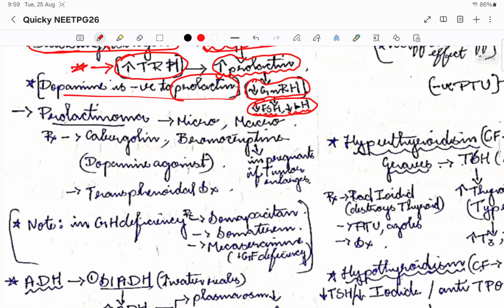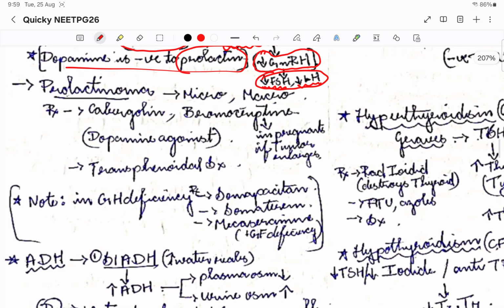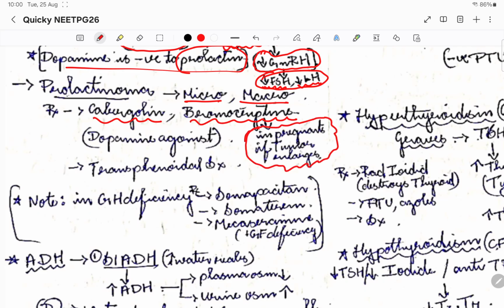So now with respect to the pathology of prolactin, that is prolactinoma. There are two types of prolactinoma, one is micro and one is macro. The target is dopamine agonist, right? If we increase the dopamine, there won't be an increase in prolactin. So cabergoline and bromocriptine are the two dopamine agonists that can be used. Please note that in pregnancy also bromocriptine is safe. In pregnant women, the drug of choice would be bromocriptine.